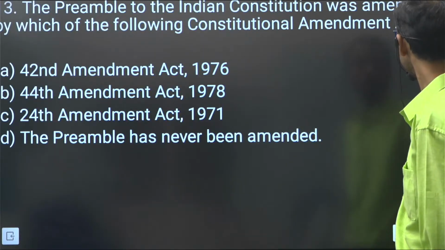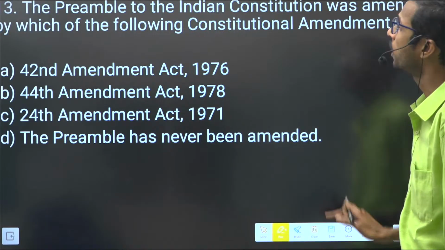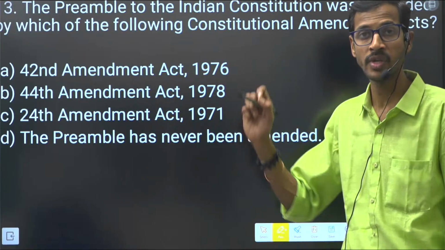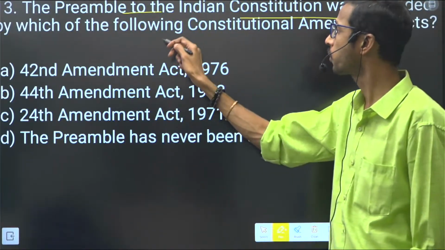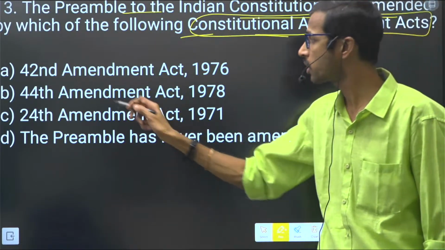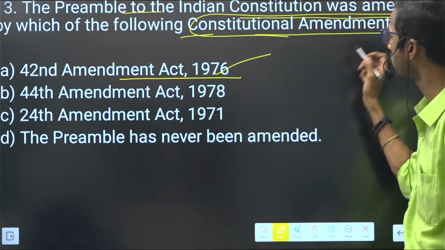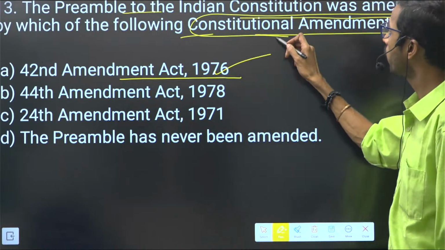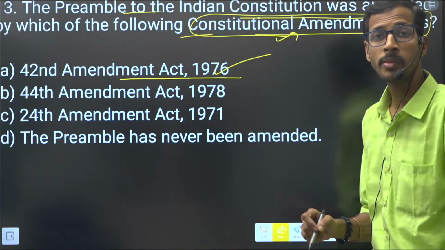Next, if you observe the preamble, it is a very basic and very easy question, but a very important and very repetitive question, right? The preamble to the Indian Constitution was amended by which of the following Constitution Amendment Acts? Everybody says the 42nd Amendment Act, 1976, right? So A is the correct answer. But what are the important words included in the preamble when we amended the Constitution through the 42nd Constitutional Amendment Act here?